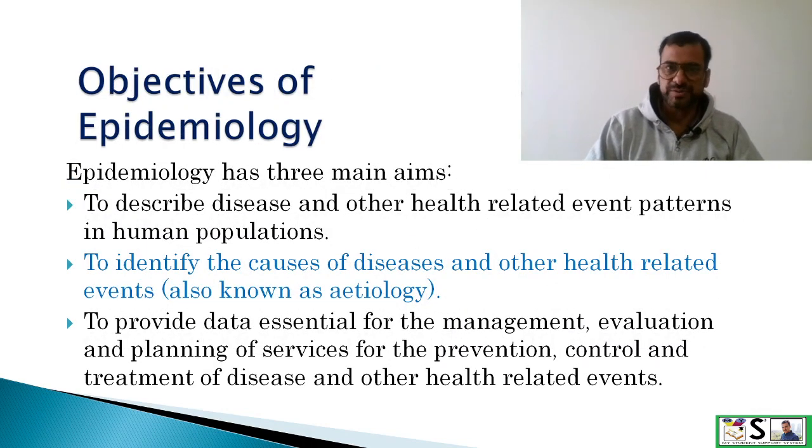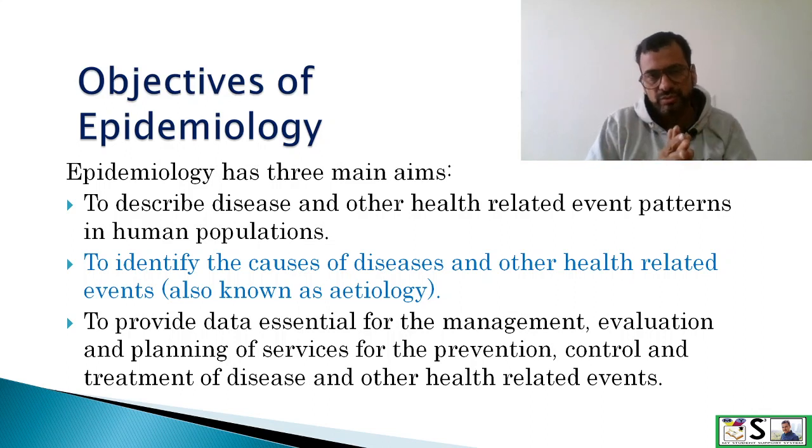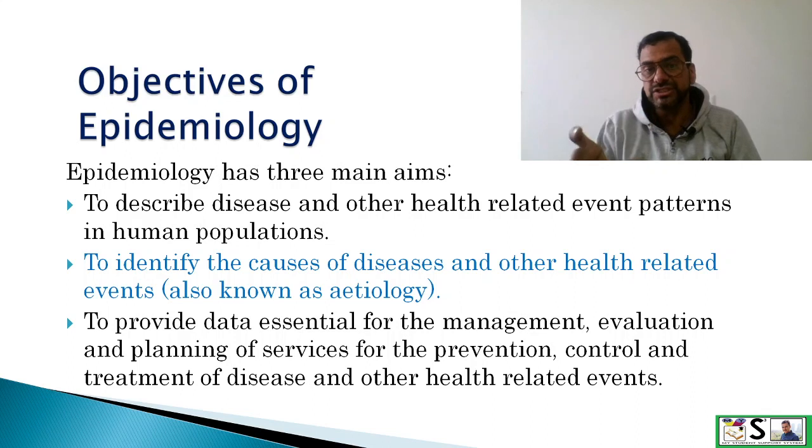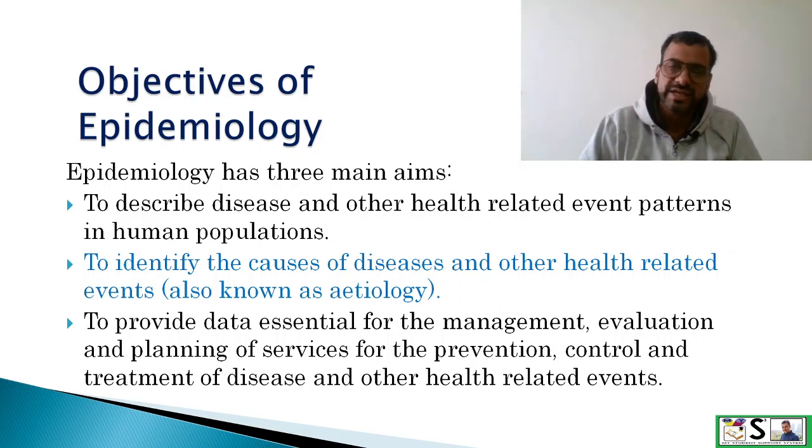What are the objectives of epidemiology? Till now, we have understood that epidemiology is the study of how the disease spreads. So, the objectives we can identify. The first objective is to describe the disease or other health related events pattern in a population or community.